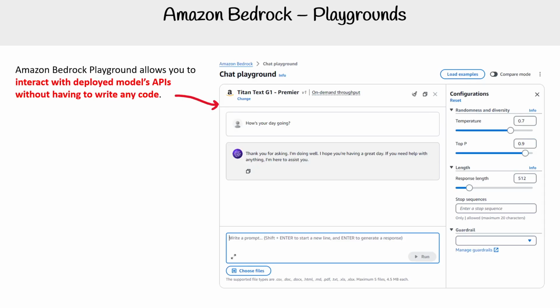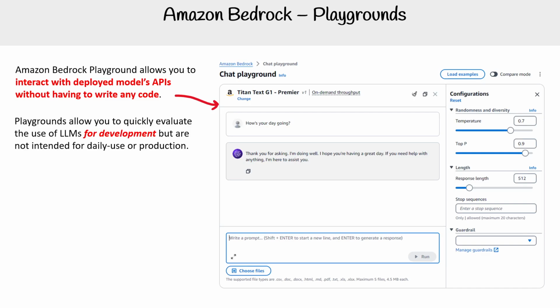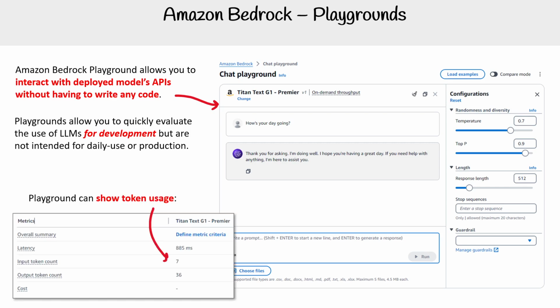Amazon Bedrock Playgrounds allows you to interact with deployed model APIs without having to write any code. Playgrounds allow you to quickly evaluate the use of LLMs for development, but are not intended for daily use or production. You can keep track of spend because it will tell you input output tokens or the cost of provisioned throughput as you are utilizing these models within the playgrounds.